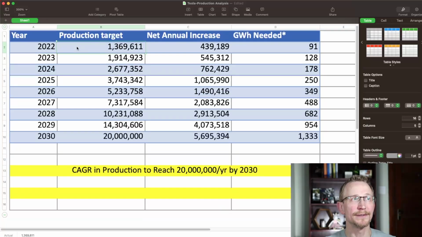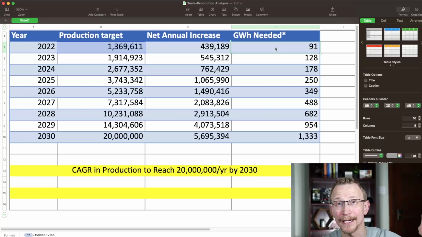So here's 2022. This is a factual production number that we have here. The rest of these are all projections, if you will, all estimates based on what needs to happen. I'll talk about how that was calculated. But so that's 2022. The net annual increase. So this is over 400,000 more than were produced in 2021. And according to 100 gigawatt hours, equaling about 1.5 million light duty, that's where I came up with the 91 gigawatt hours in order to make that possible. So that is a calculated number, not a factual number for that one.